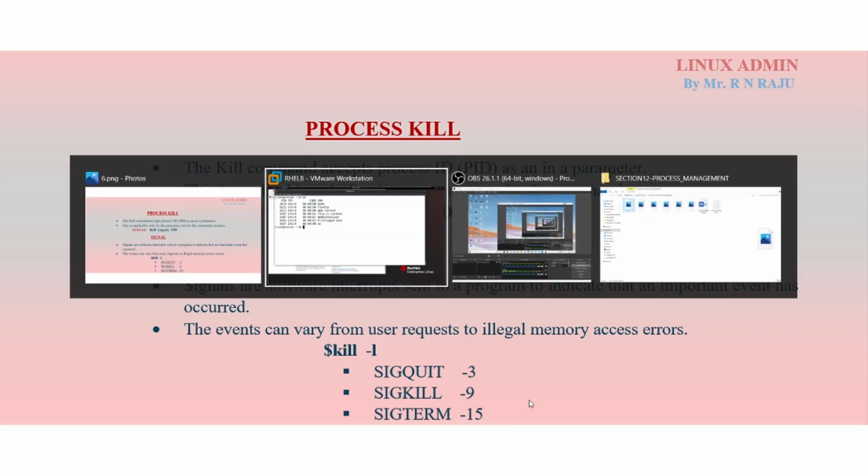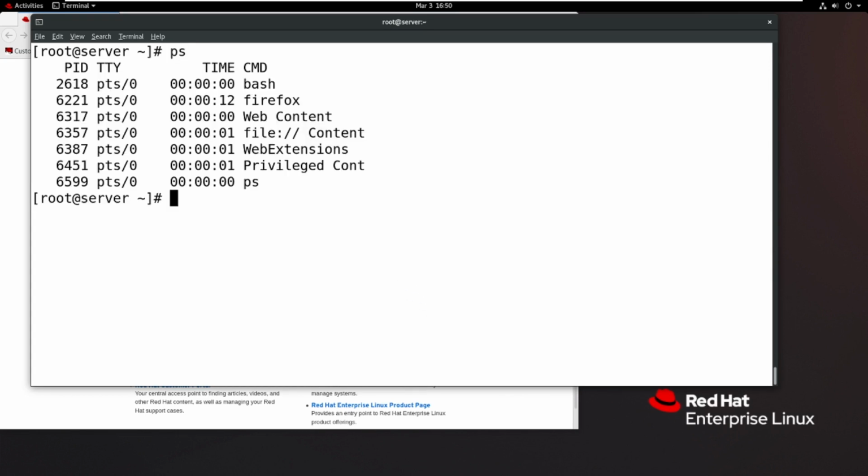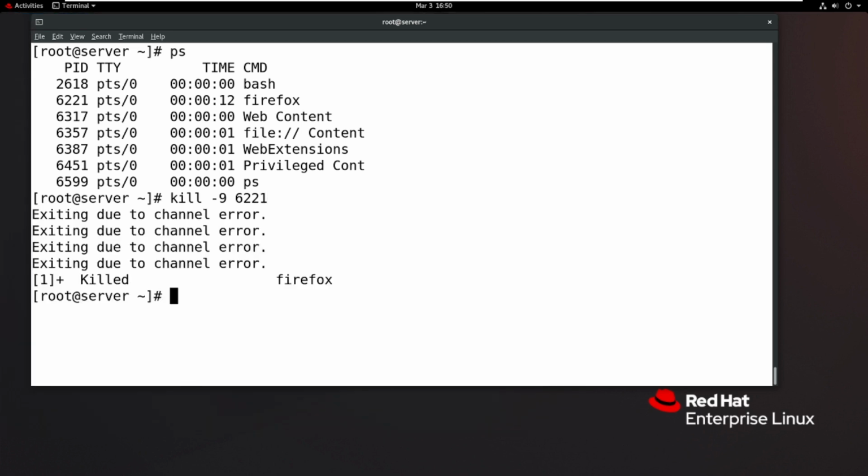So now how to use these, how to kill the process. First, if you run the ps command, I want to kill this process because I don't want to run this Firefox. Then kill is the command, hyphen 9, where 9 means to kill the process. Which process do you want to kill? 6221, that is the process id. Then enter. So now Firefox is successfully killed.